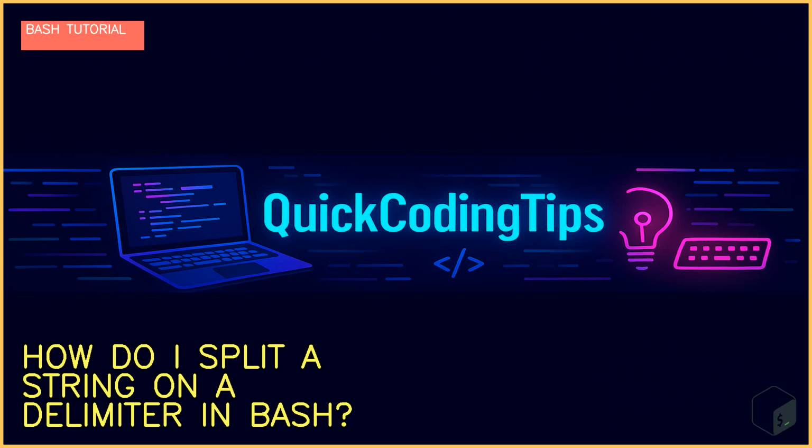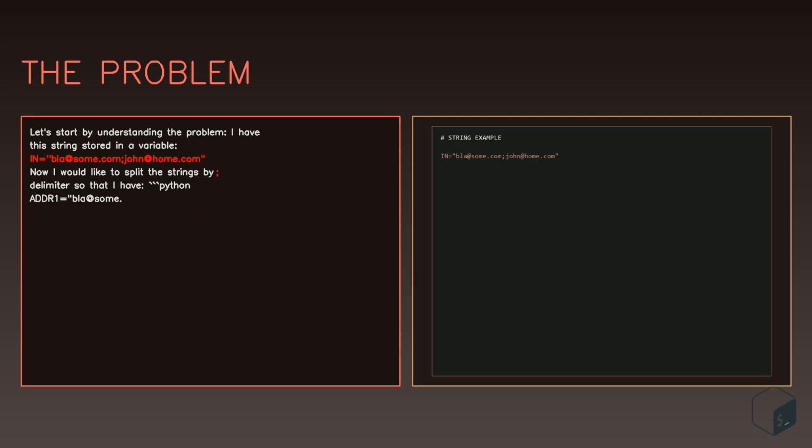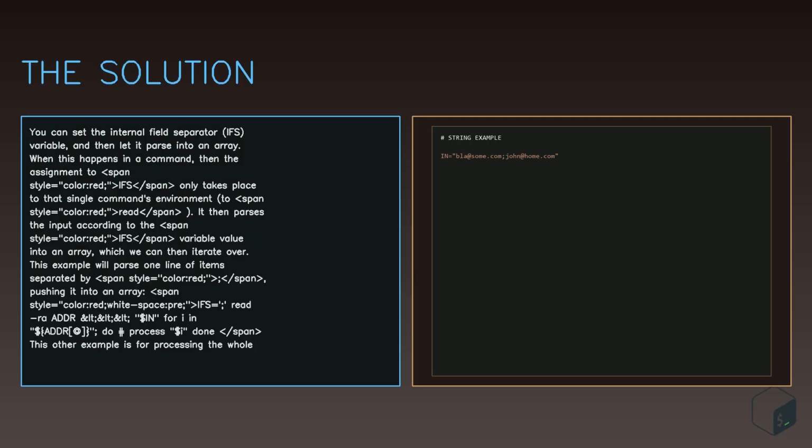Today we're solving a common programming challenge. Let's start by understanding the problem. I have this string stored in a variable, python_in_blasum.com, johnhome.com. Now I would like to split the string by delimiter so that I have python addr1 blasum.